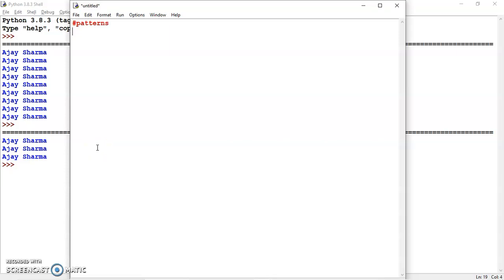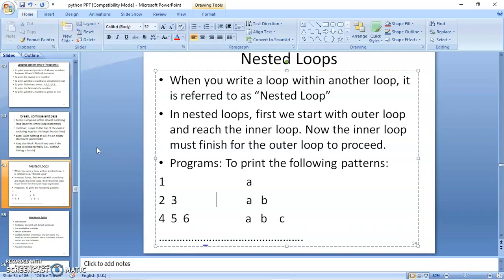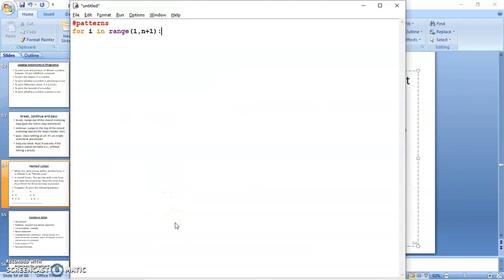Let me begin two loops, say for i in, let me put a range here 1 comma n plus 1, because as you can see in this pattern, this is the first row, 2 and 3 in the second row, so we need to print n rows. So we are having a loop which runs n times.